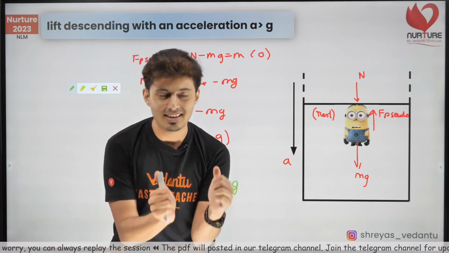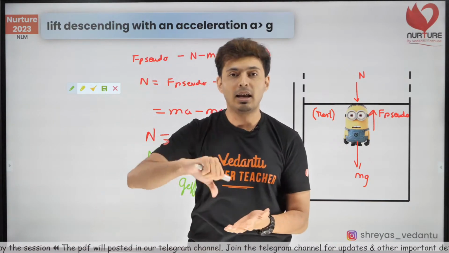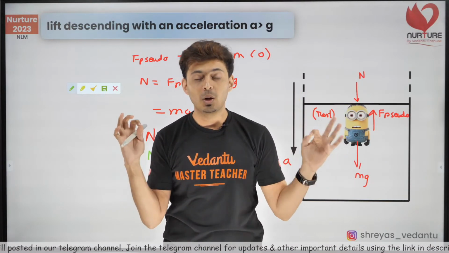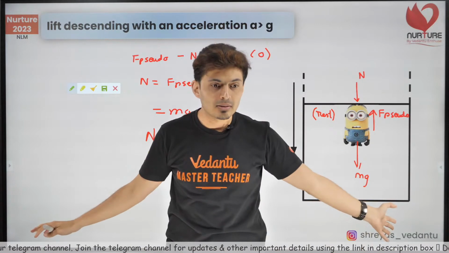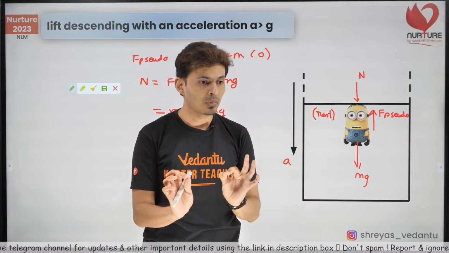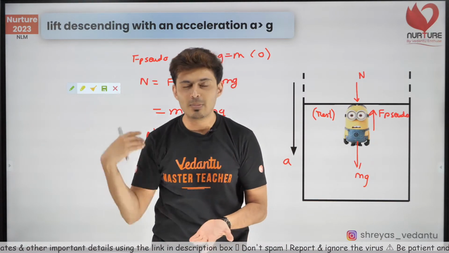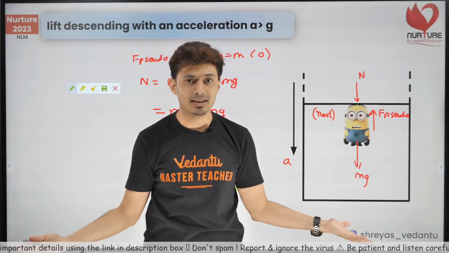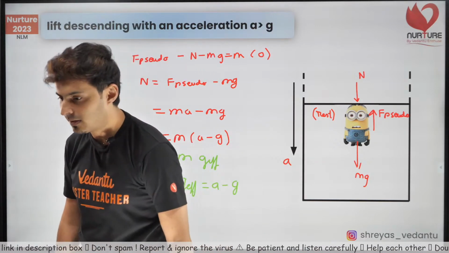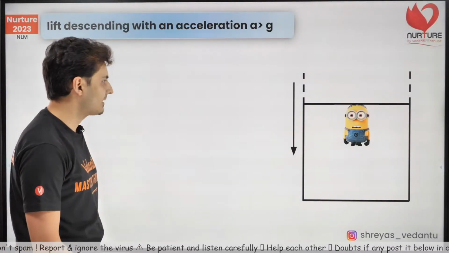Did you guys understand these lift problems? So what's the bottom line out here? The bottom line is when you're in a lift, ignore that there is a lift. Forget that there is a lift and solve the problem normally, like you would normally on the ground, because the gravity will change to either g plus a or g minus a depending on the direction of the acceleration. That's the bottom line. Everybody clear? I hope this is clear. Let's get going.